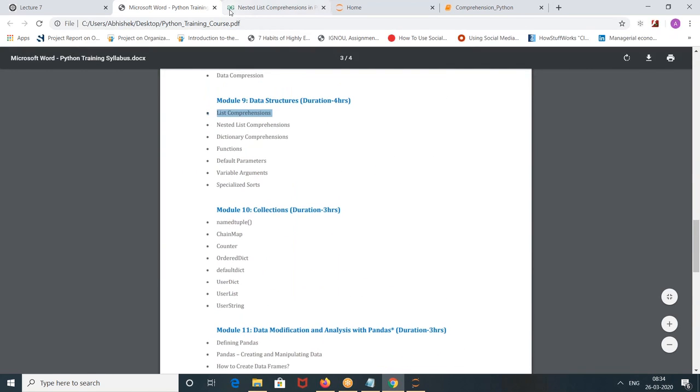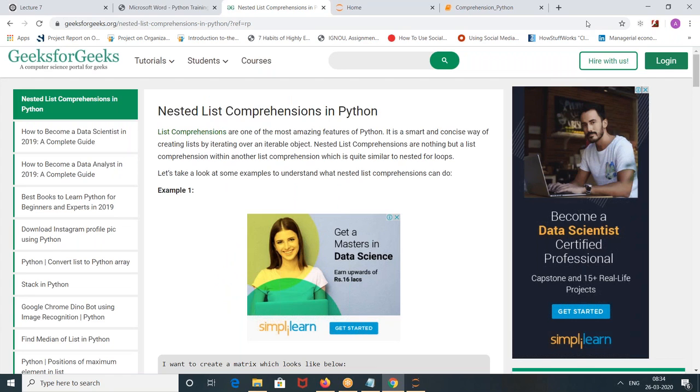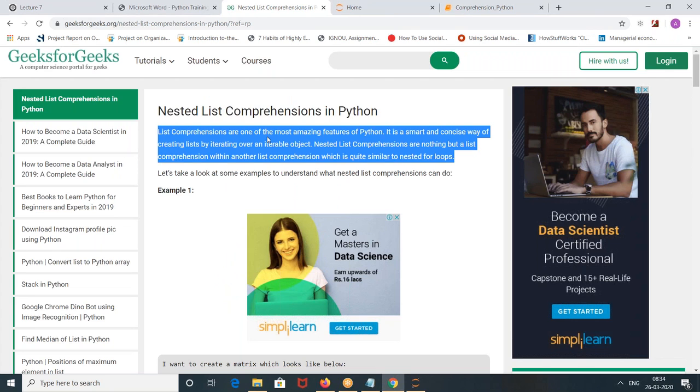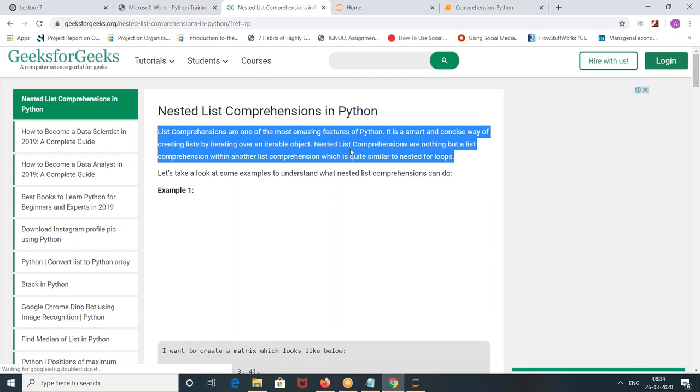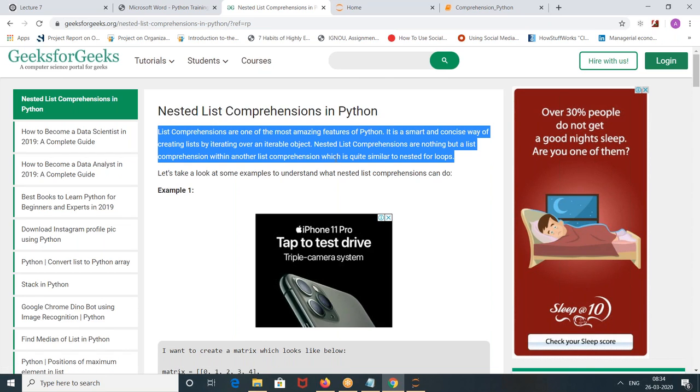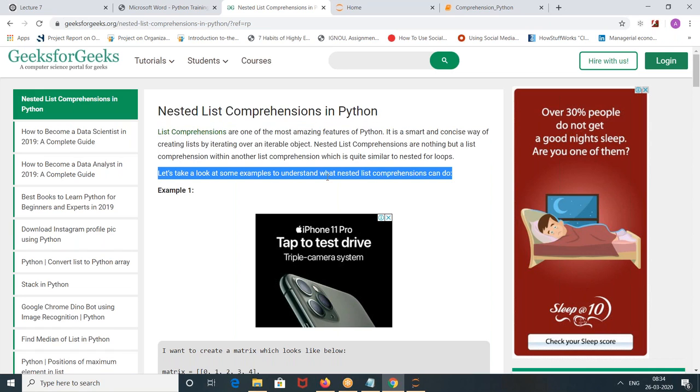Nested list comprehension is... List comprehensions are one of the most amazing features of Python. It is the smartest and most concise way of creating a list by iterating over an iterable object. Nested list comprehensions are nothing but a list comprehension within another list comprehension, which is quite similar to nested for loops. You have seen nested loops and nested dictionaries, no? List within a list, dictionary within a dictionary.